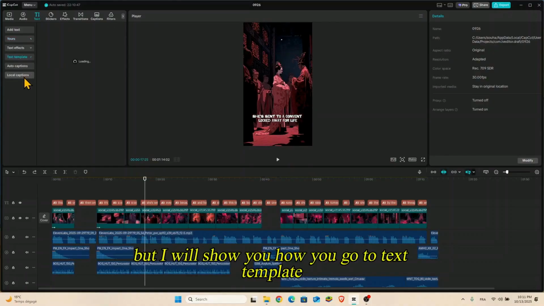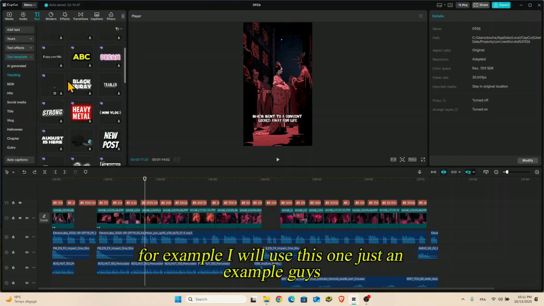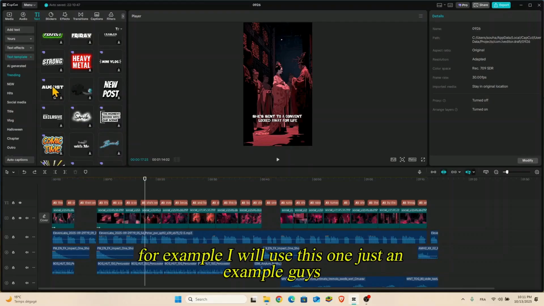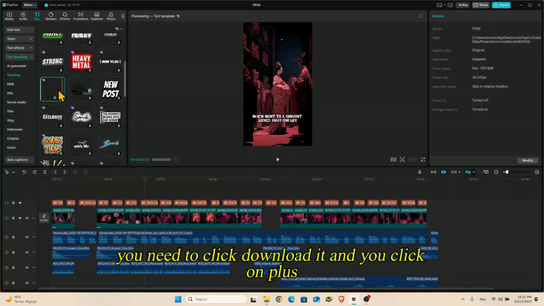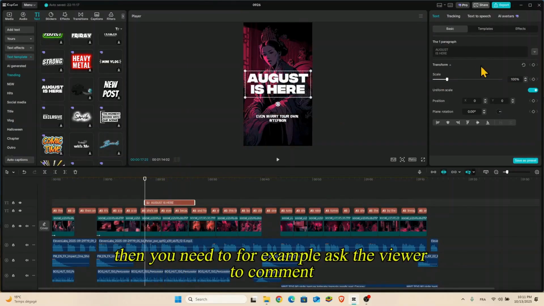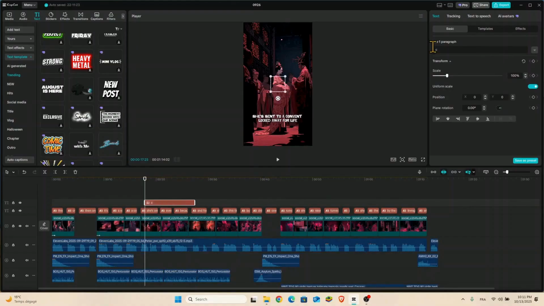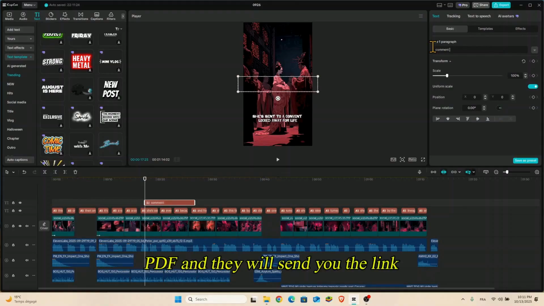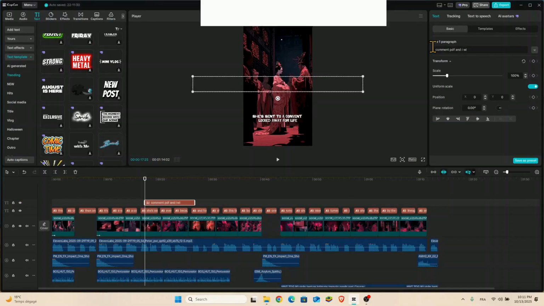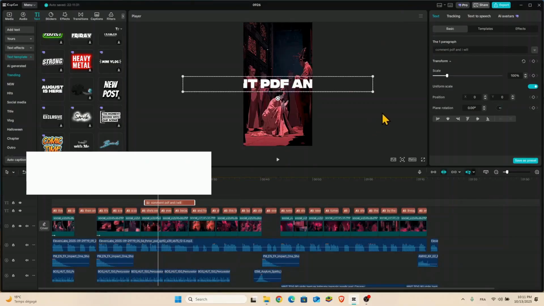You go to text template. Then you need to find the text style you want to add. For example, I will use this one. Just an example, guys. You need to click download and then click on plus. It will be added here. Then you need to, for example, ask the viewer to comment PDF, and I will send you the link. Then the text will be added here.